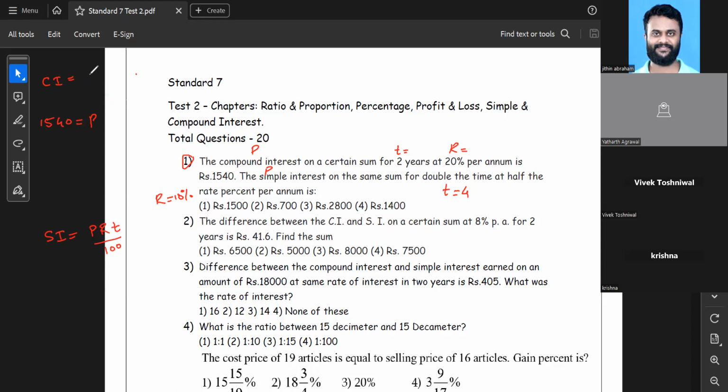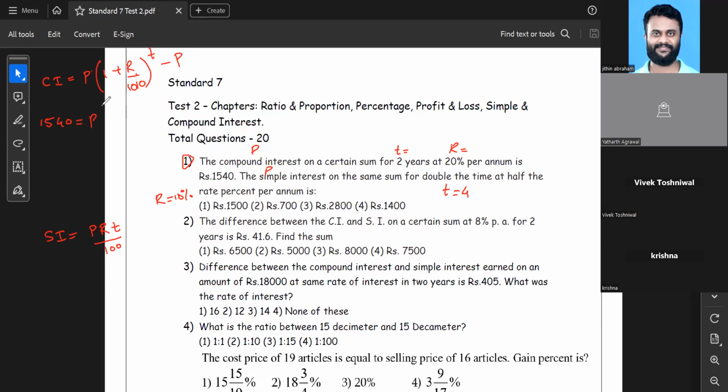So the compound interest is actually P in the bracket 1 plus rate of interest upon 100, raised to T, minus P. This is the formula. So here, this is the compound interest.